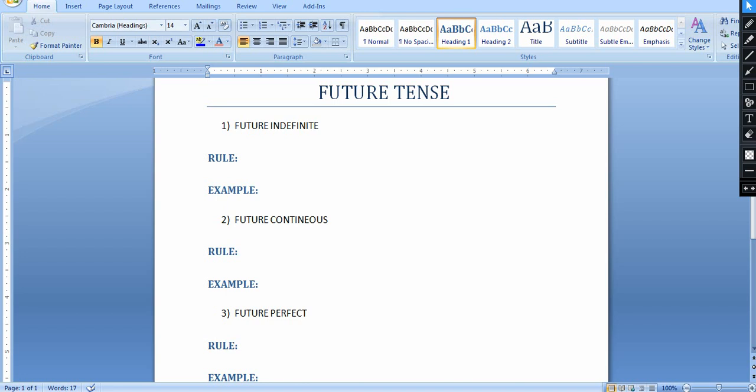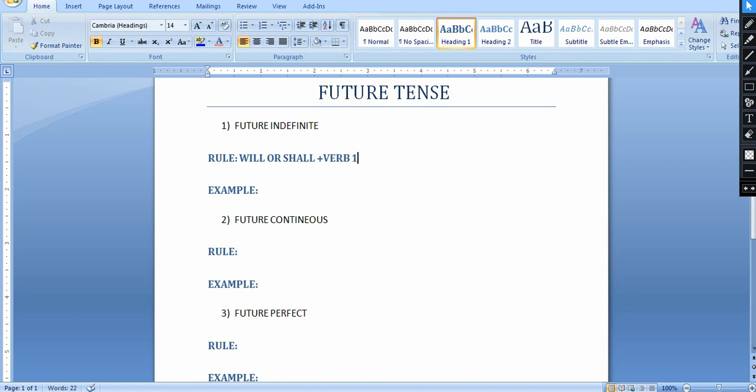So first one is future indefinite tense. The rule for future indefinite tense is will or shall plus verb first form. So we'll be writing here the rule first. Will or shall plus what.